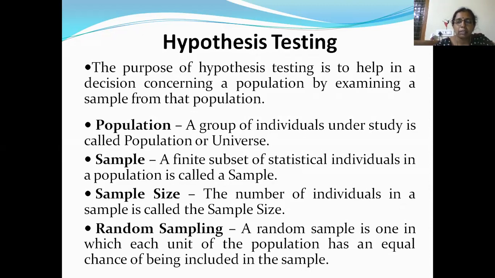What is sample size? Sample size is the number of observations in a sample. Then what is random sampling? Here I am selecting a sample randomly. Randomly I have taken a handful of rice. I have not selected this grain, that grain, like that. I have randomly selected. That means a random sample is one in which each and every unit of the population has an equal chance of being selected in the sample. That is called a random sample.